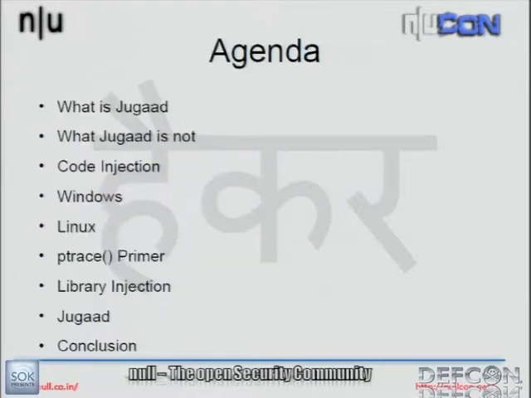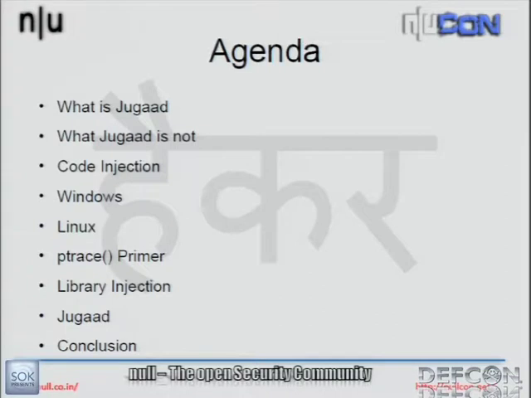All right, so the agenda for today is I'm briefly going to touch upon what the toolkit is, what it is not, and just touch upon what code injection is, because I think most of you already know what different code injection techniques there are.